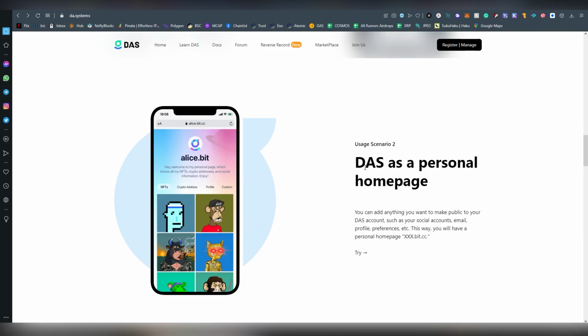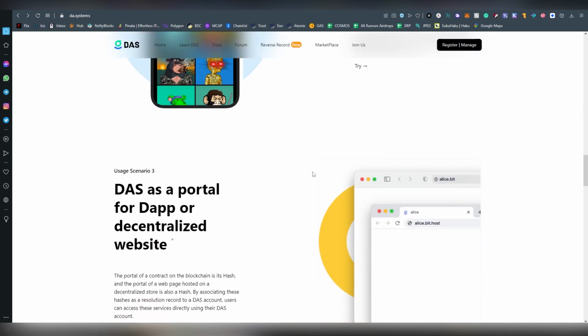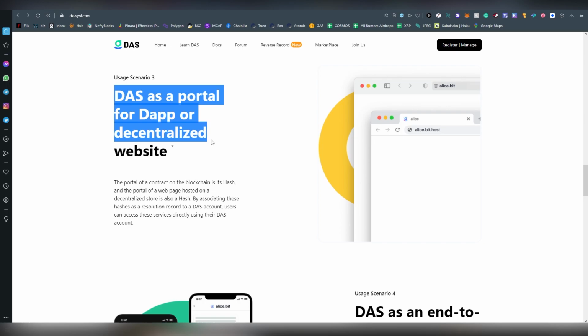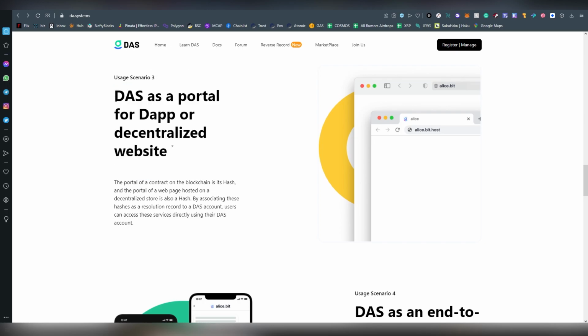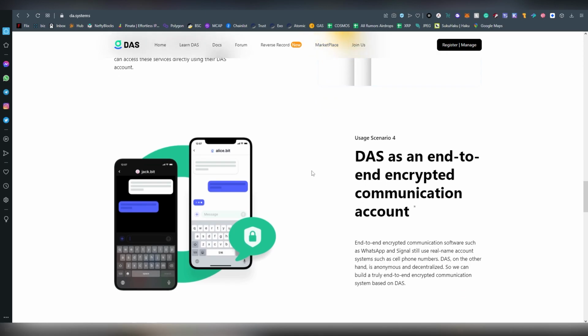setting it up. You can also use the DAS as a personal homepage to showcase your NFTs and different things. There's a lot of customization on this. Not all the domains and their portals allow you to do all types of stuff regarding it. And there's the decentralized website, so it can be used even for a dApp, which is very convenient for some people. So if you're owning a dApp, maybe you want to have another domain there as a decentralized option.